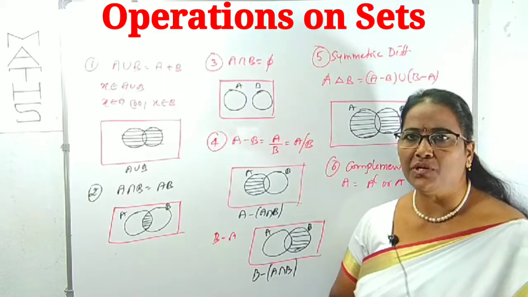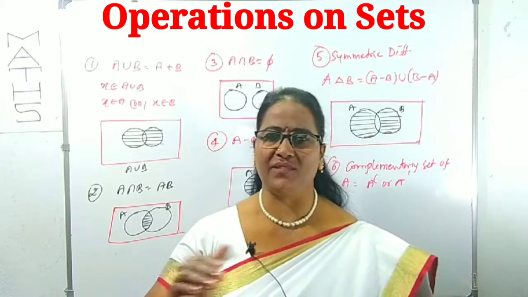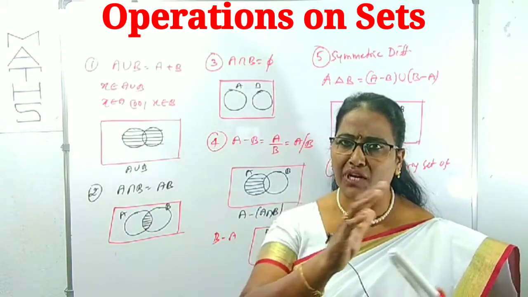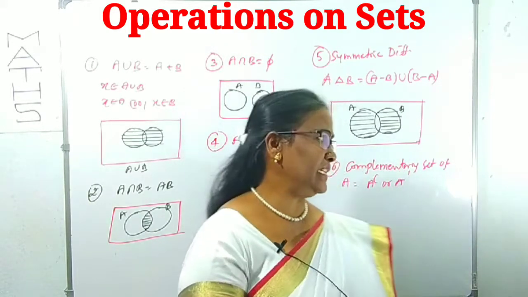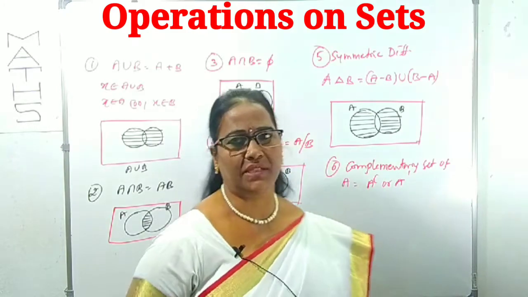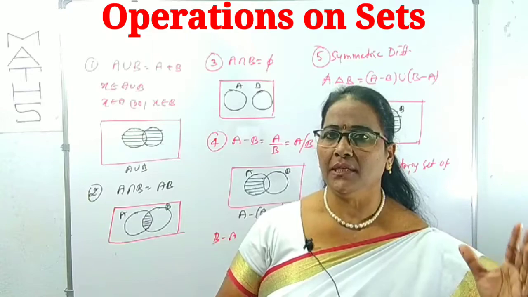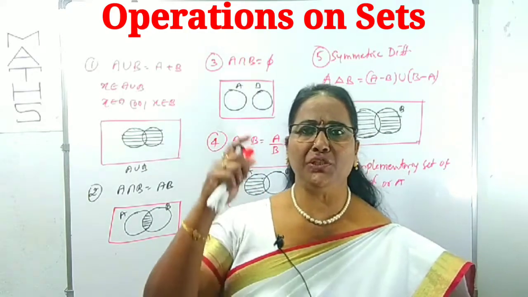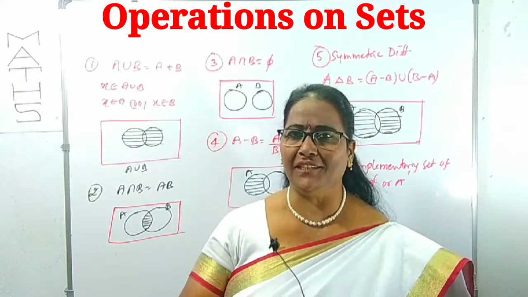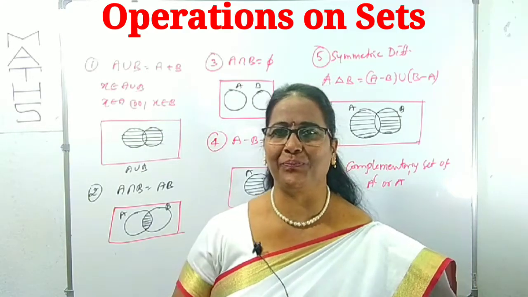Suppose U, or it can be different, X, is the universal set which contains A as its subset. Suppose A is a subset of the universal set U, then A complement means which are in U but not in A. Indirectly, U minus A.